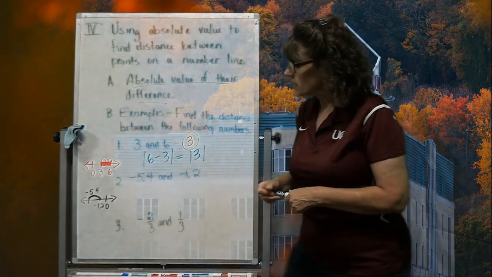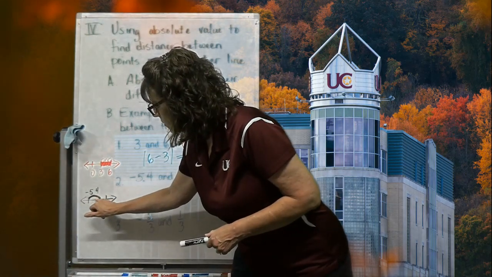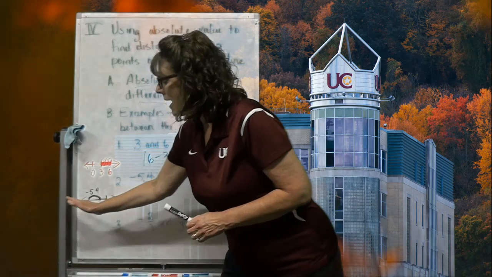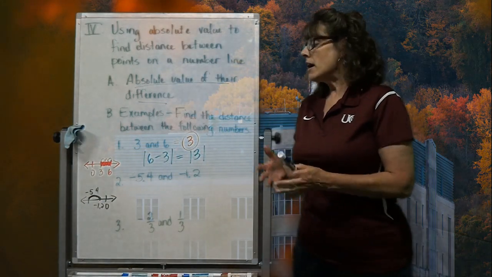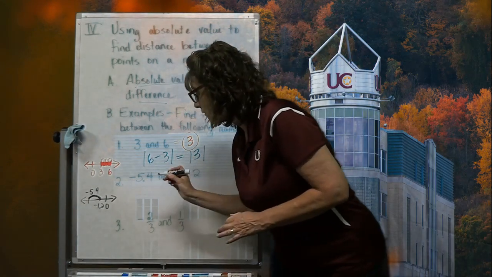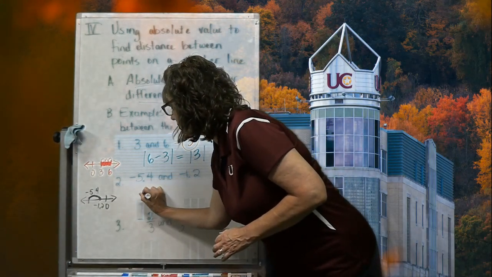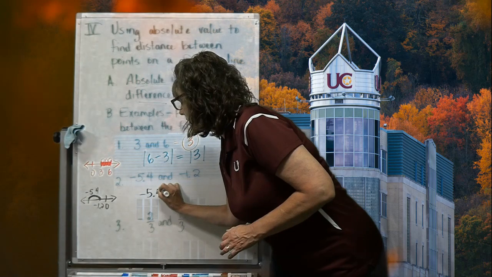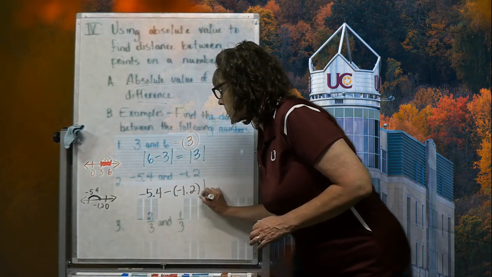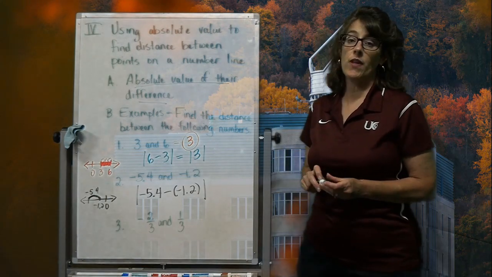So what I could do is I could say, well, I'm going to jump back a unit and another unit and another unit and then portions of a unit. So I'm going to go back that far. But the other way to do it is to say, well, let's find the difference between the two. Let's take that negative 5.4. Let's subtract that negative 1.2. And let's take the absolute value of that.